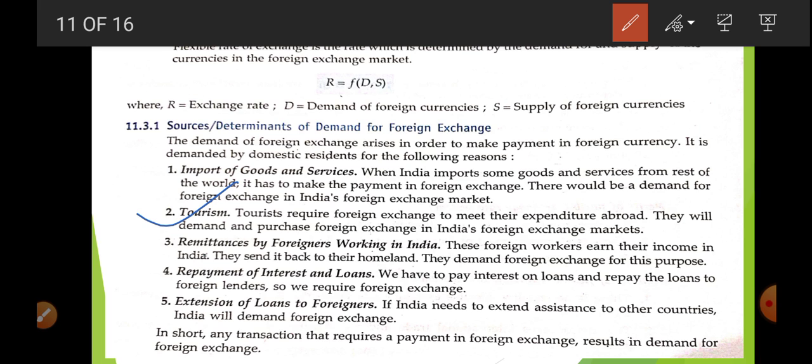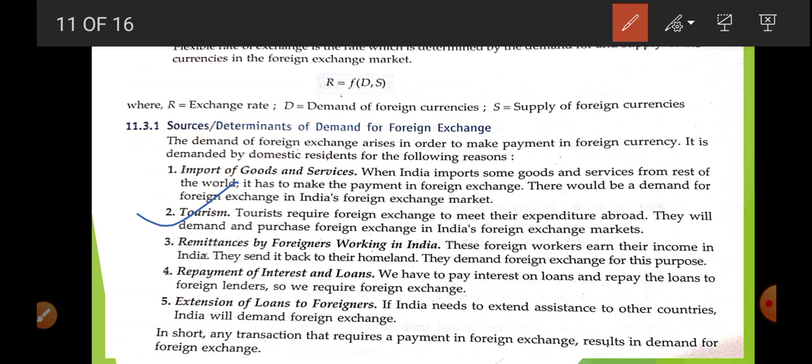If you have rupees in your pocket and you want to pay for a bus, travel or hotel expenses, they are not going to accept it. Why? Because their legal tender is different. Their legal tender is not the rupee. So wherever you are going, you have to keep the money of that country. It means when you are moving outside the country, you are going to demand the currency.